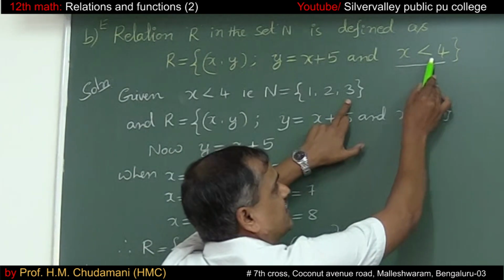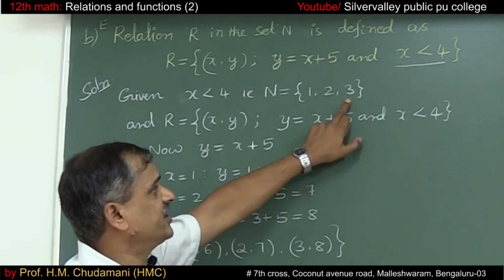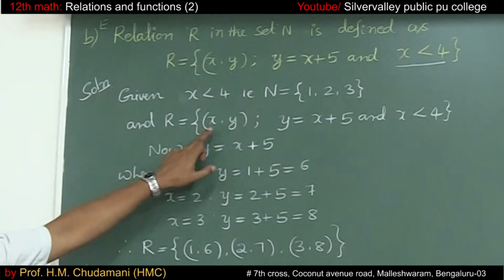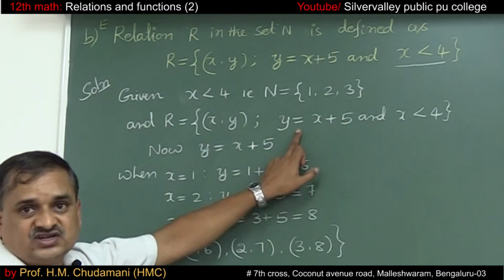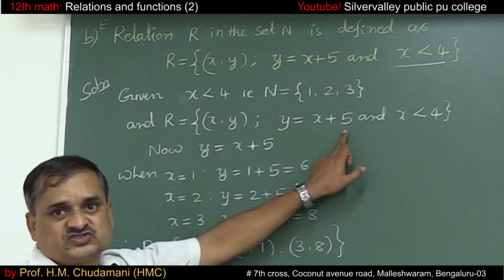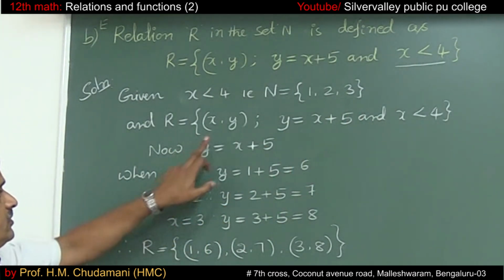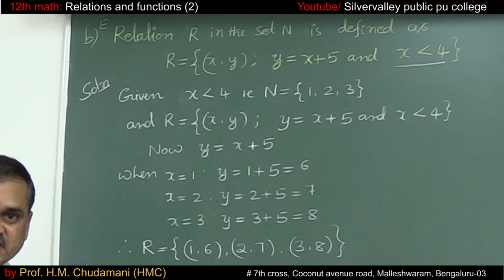Less than or equal to would include 4, but with strict inequality you can't take 4, only 1, 2, 3. The relation R is the set of ordered pairs (x, y) such that y equals x plus 5, in which x should be less than 4.